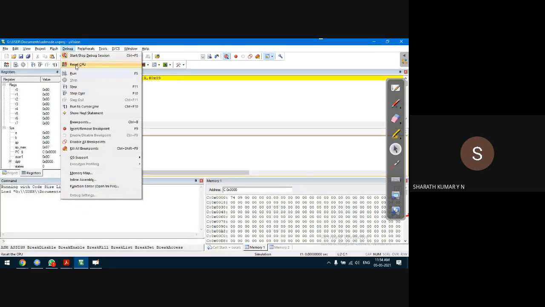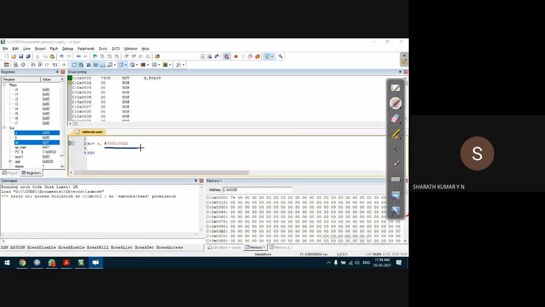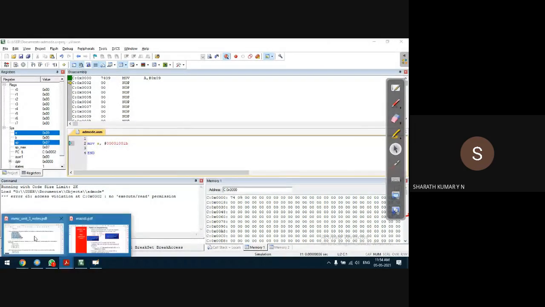8 bit binary number will be loaded as 09H. Okay, so we have given it as 00001001. That is 09. In binary, it will be converted into hexadecimal 09H and it will be loaded into accumulator. Very simple. We have tried all the possibilities, I think.